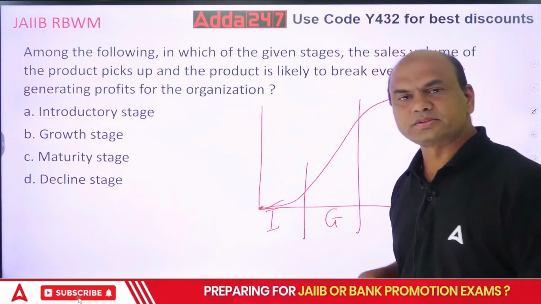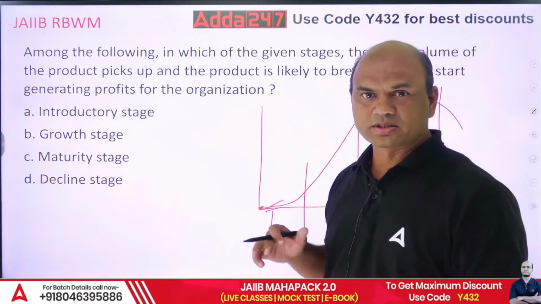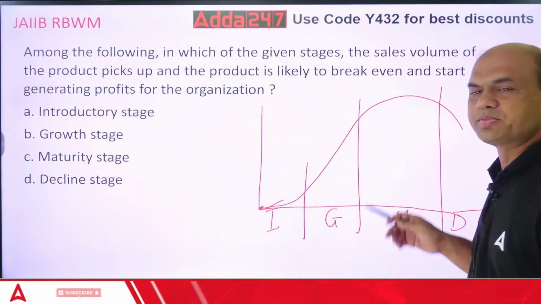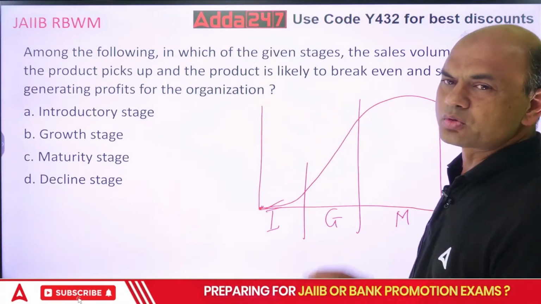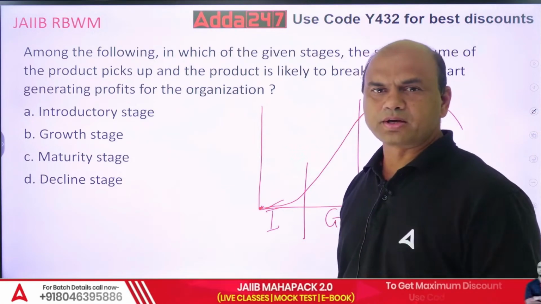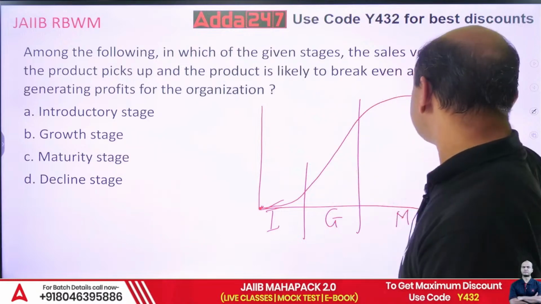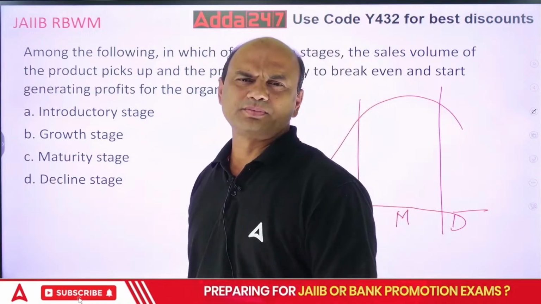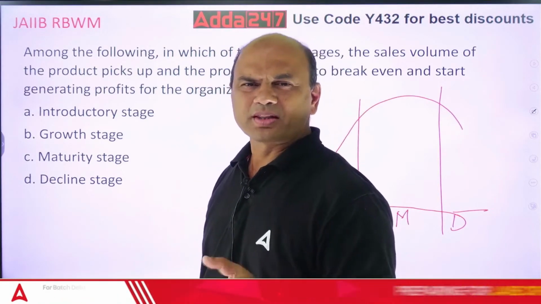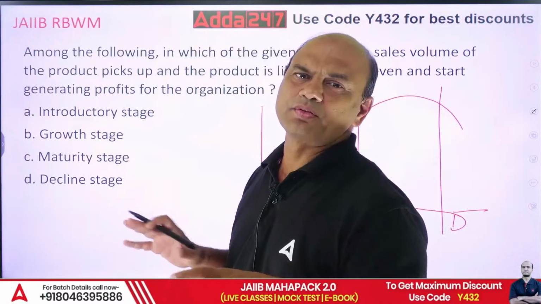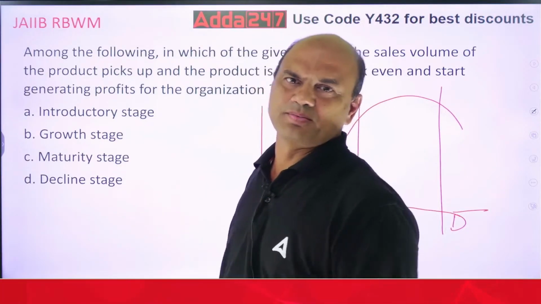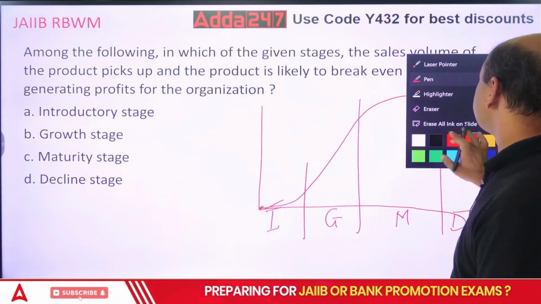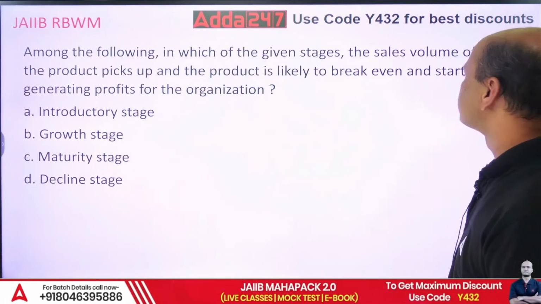Then in growth phase, the investment reduces. The sales and profit go on increasing. In maturity phase, investment is minimum. Sales and profit are at the maximum. And last one is decline. You can write it like this also. See, the best way is to make a table. This table will be the best table for you. You must remember this table throughout all your studies.